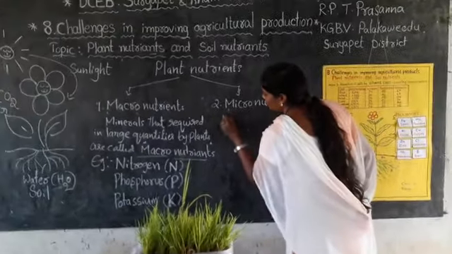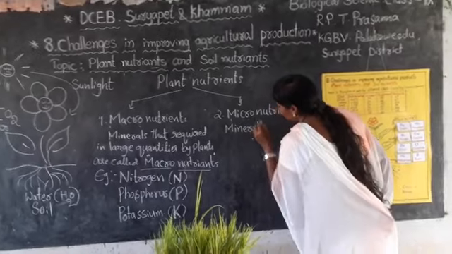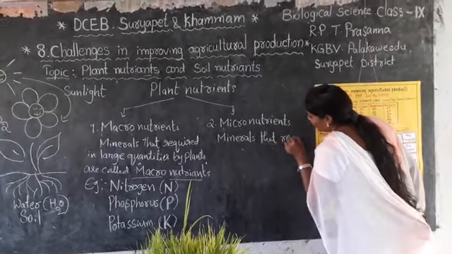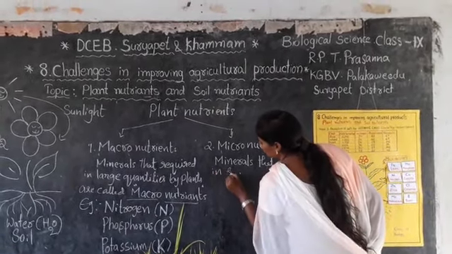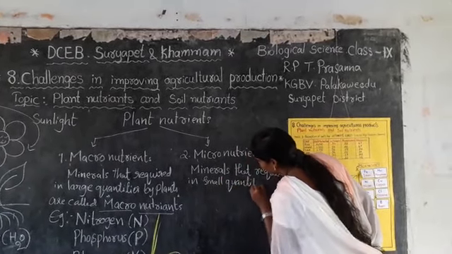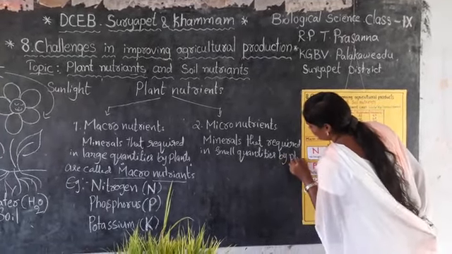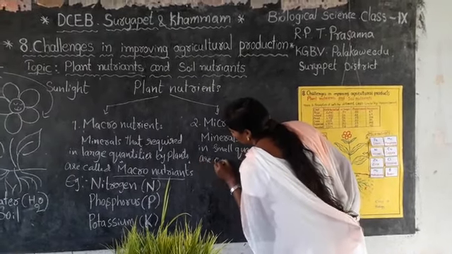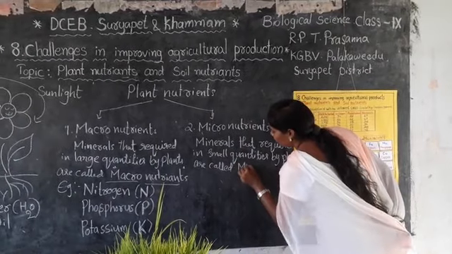Repeat it, children. What are micronutrients? Minerals that are required in small quantities by plants are called micronutrients.